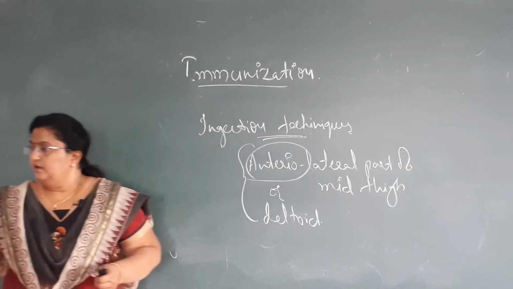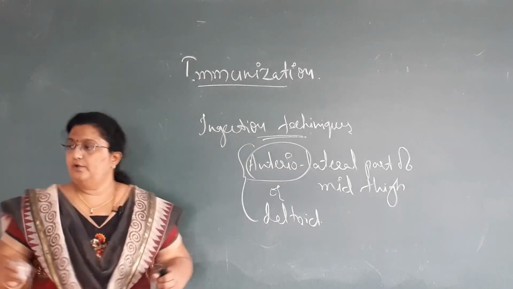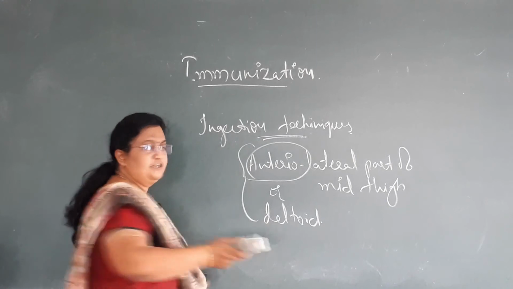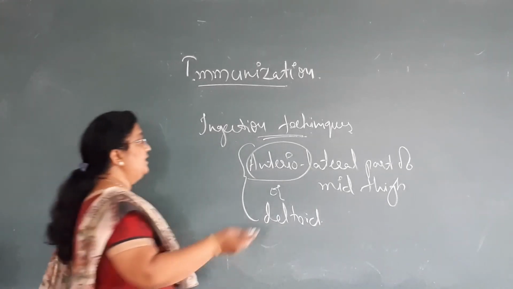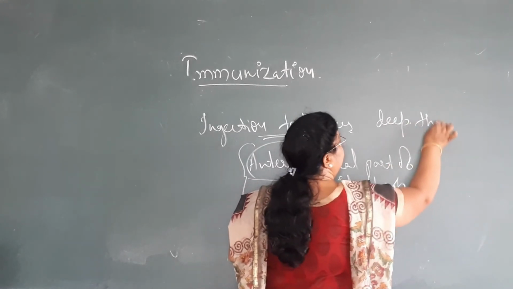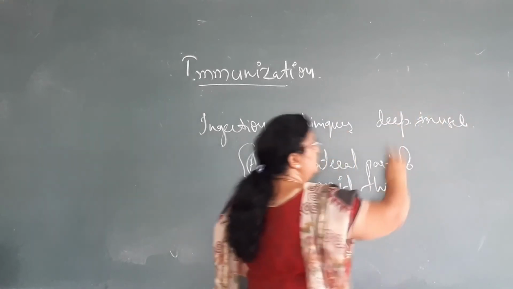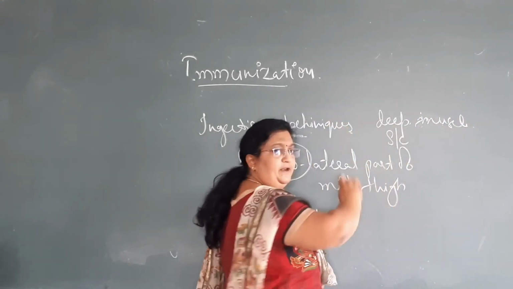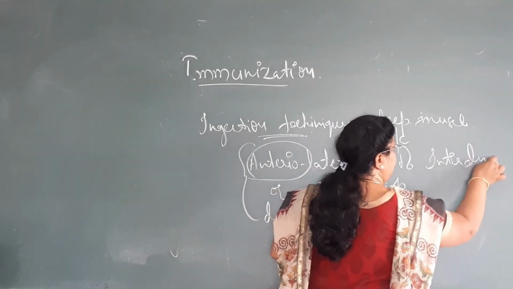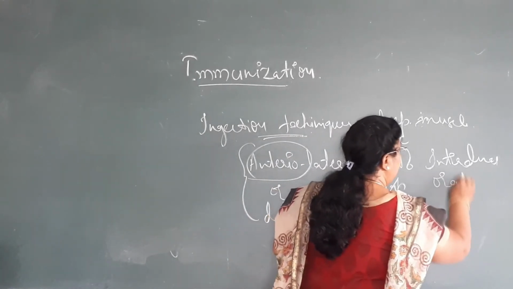Then next, one should know the mode of injection, that is, what sort of injections we are preferring here. Some of the vaccines we give deep intramuscular, some subcutaneous, some intradermal, and even some of the vaccines are given orally.